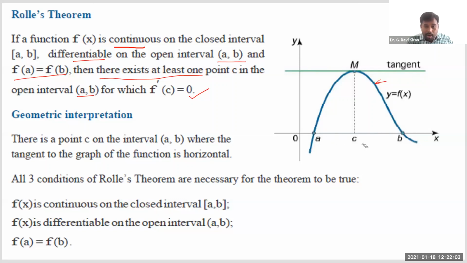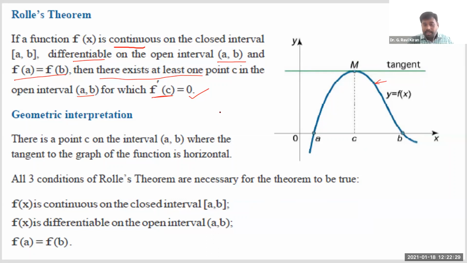A tangent will be parallel to the x-axis whenever the slope of this tangent is equal to 0.